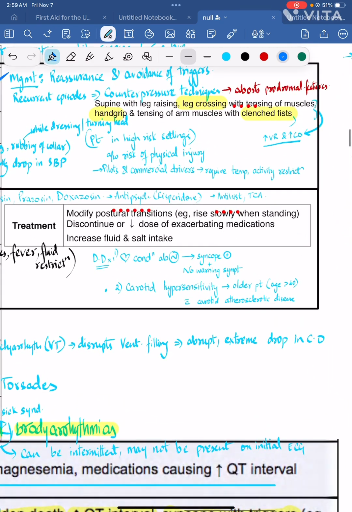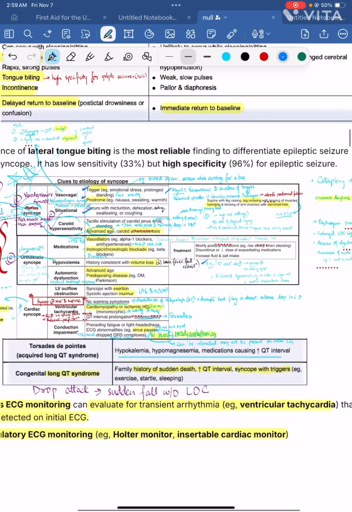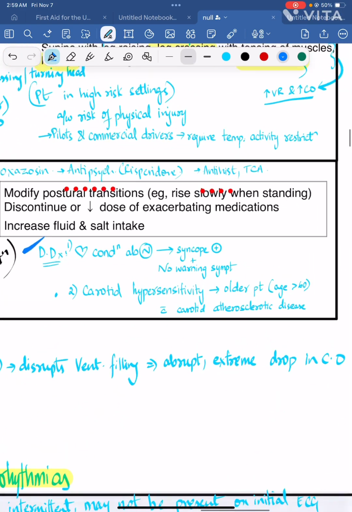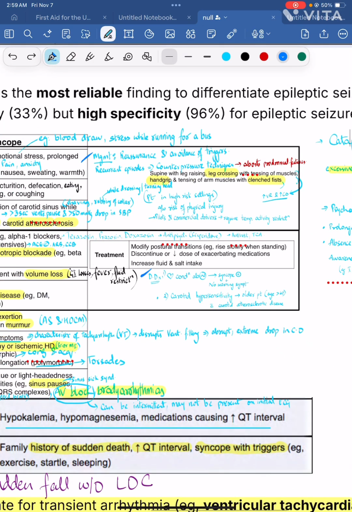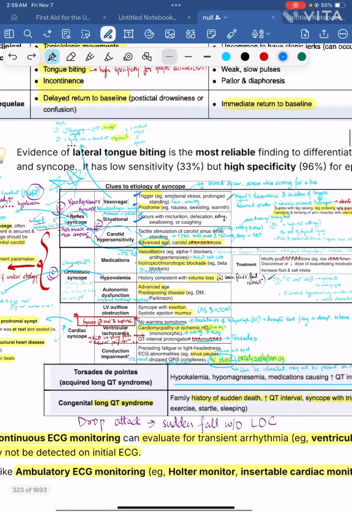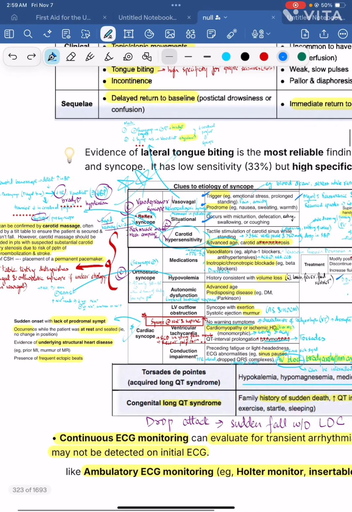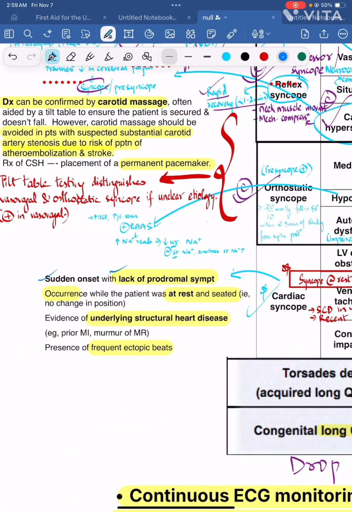Yes, the point which we did not discuss is the differential diagnosis in orthostatic syncope. It might be due to cardiac conduction abnormalities, carotid hypersensitivity, right? Cardiac syncope also we have discussed: sudden onset, lack of prodrome, at rest and seated, underlying structural diseases like prior MI or MR murmur, frequent ectopic beats.